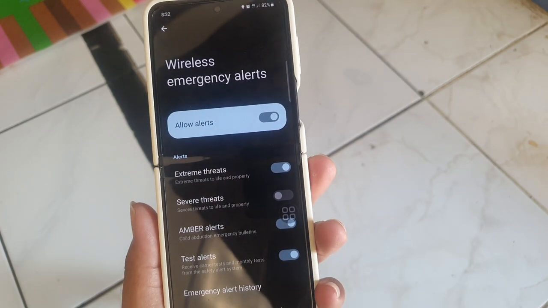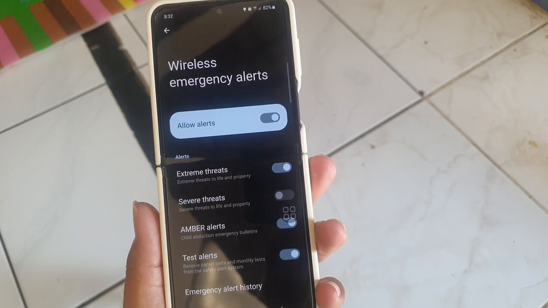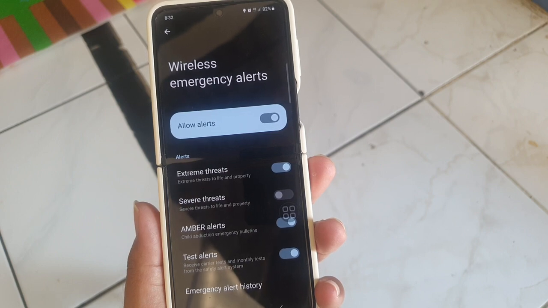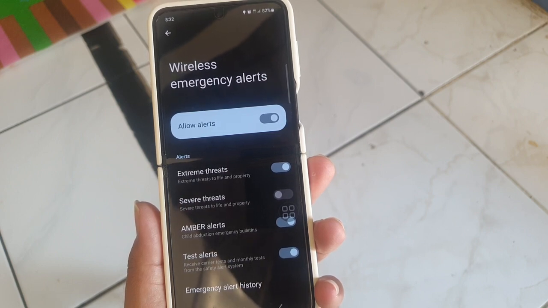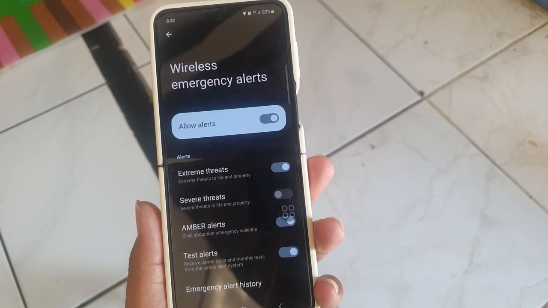Extreme threats wireless emergency alerts are wireless emergency alerts sent by the government to warn citizens about extreme threats such as terrorism, attacks, or natural disasters.